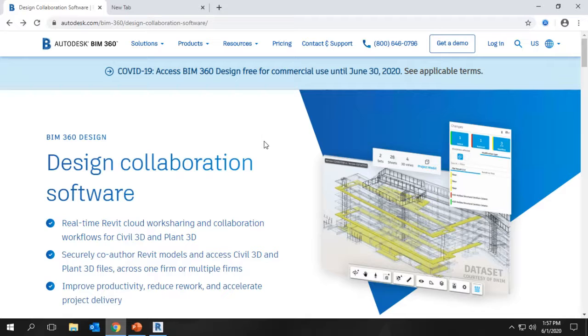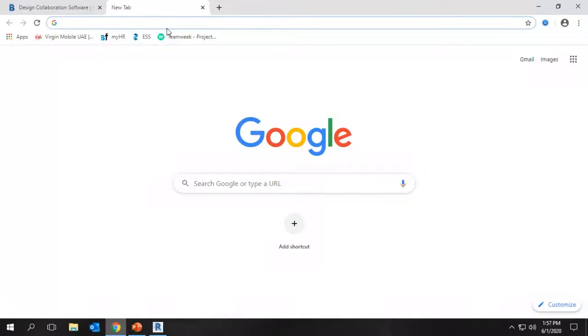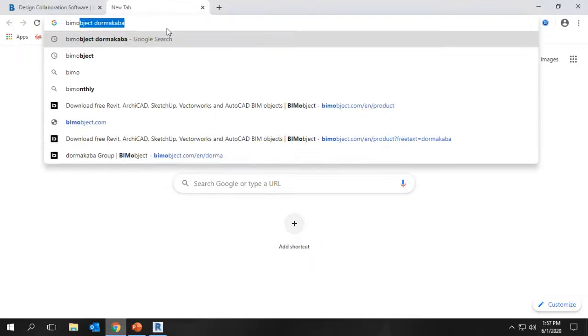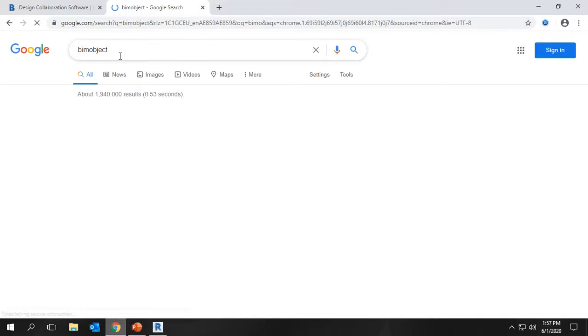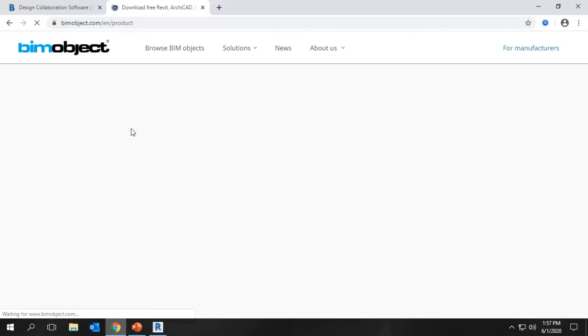And I would like to share one more thing. There is a website called BIM Object for the project. What we have seen in the Dormakaba plugin is the integration of specific hardware into the doors, typical swing doors like that. If the project needs plugin Dormakaba BIM models, they are available on the BIM Object website.